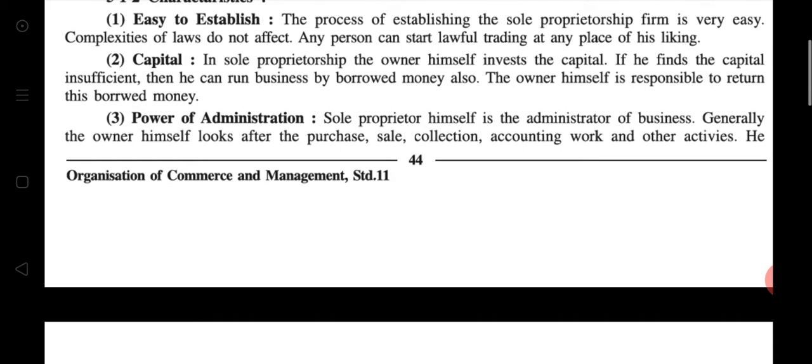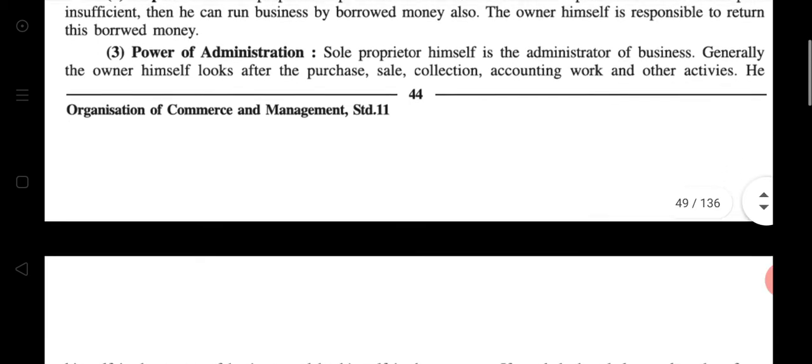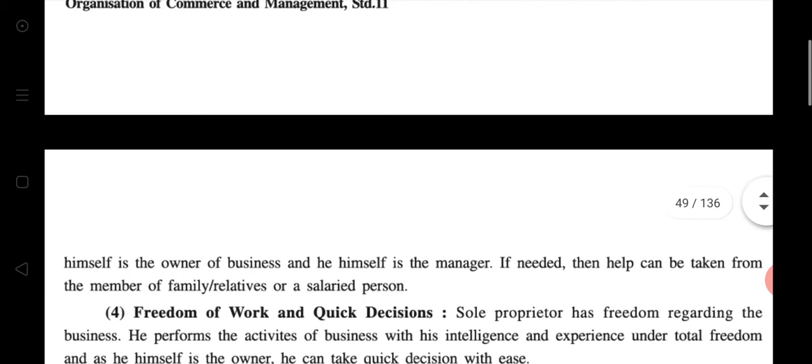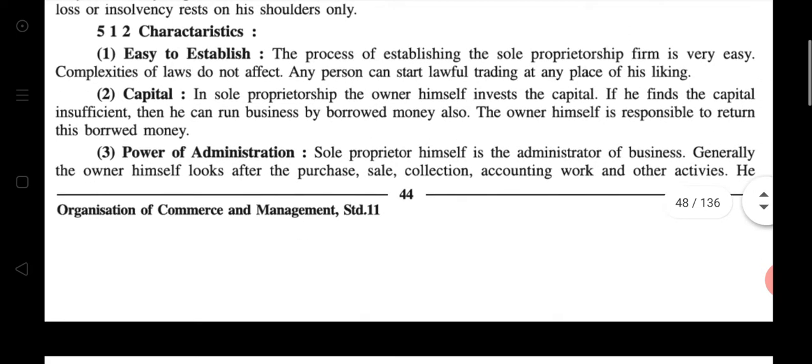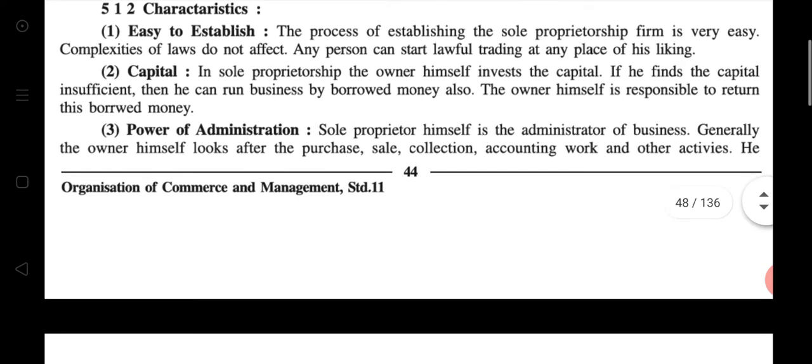Generally the owner himself looks after the purchase, sale, collection, accounting work and other activities. He himself is the owner of the business and he himself is the manager. If needed, then help can be taken from members of the family or relatives or a salaried person. Understood? It is very simple.